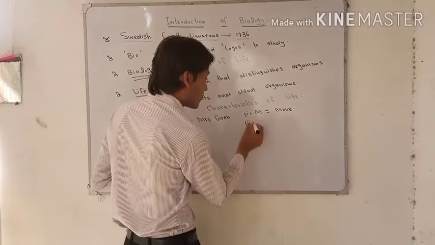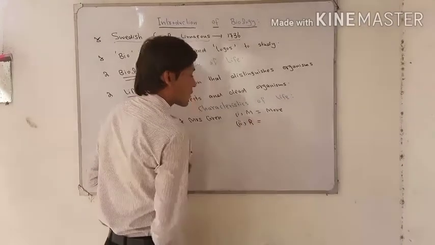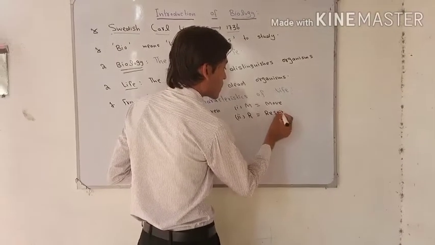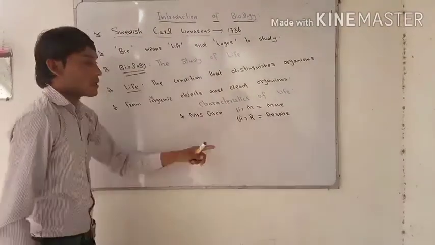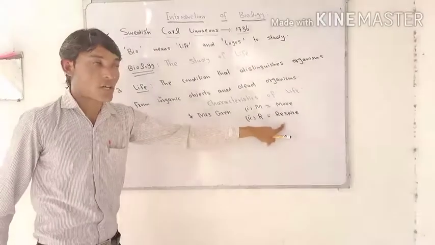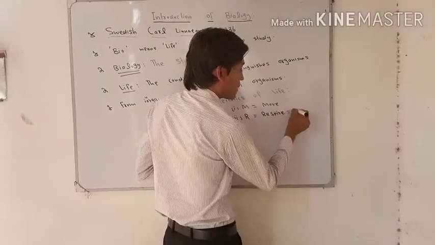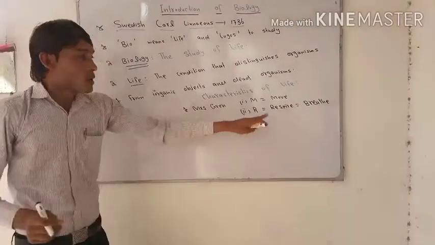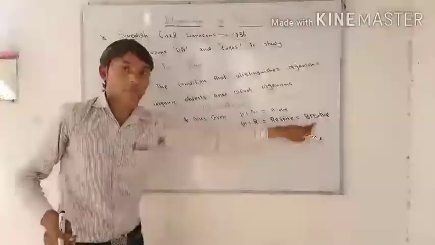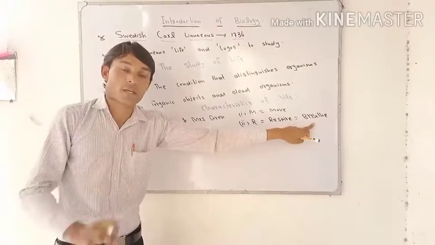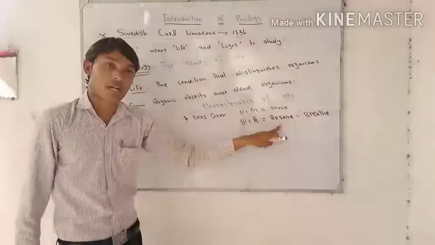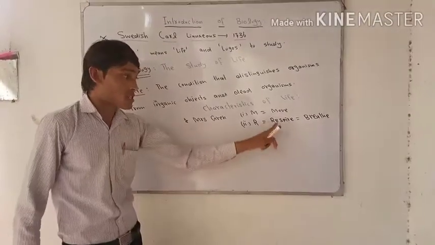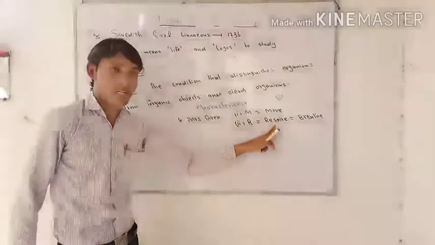The second characteristic is R, which stands for respire. Respire simply means respiration, and respiration simply means breathe. Breathing is the inhaling and exhaling of air. Respiration is also called the breakdown of glucose and release of energy. So the second characteristic of living organisms is that they respire.